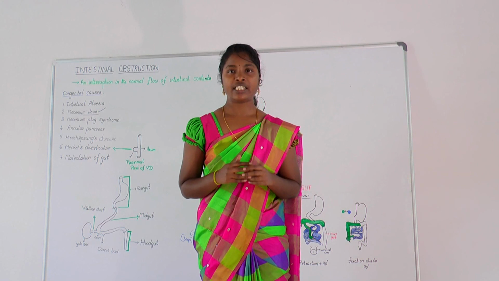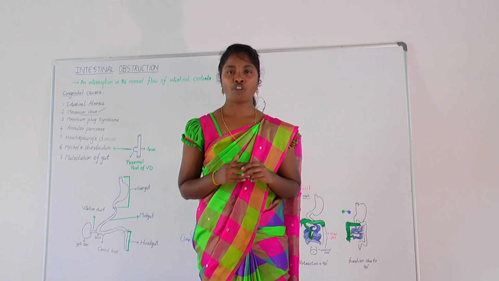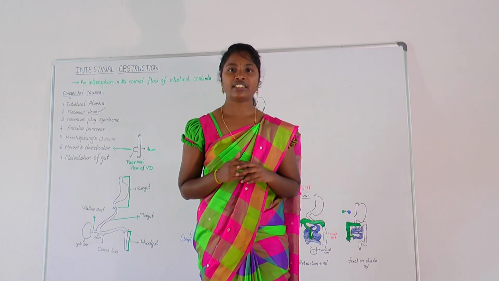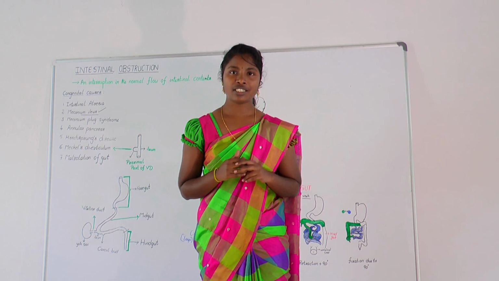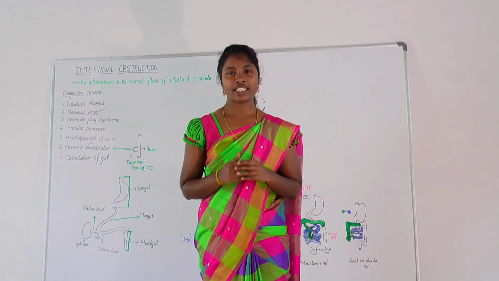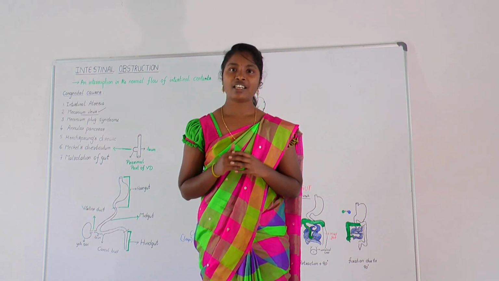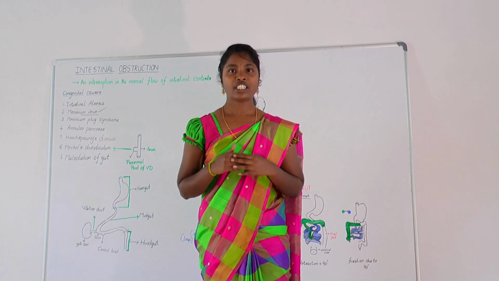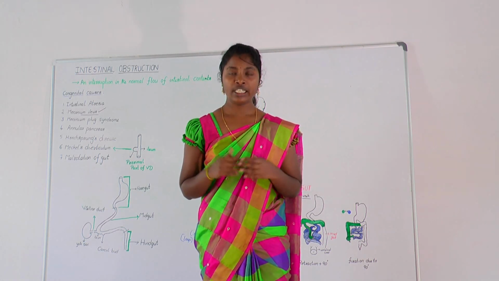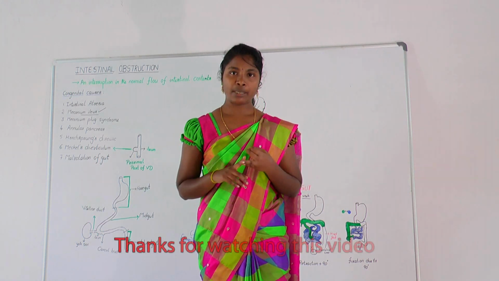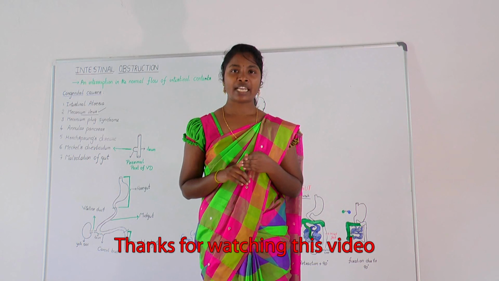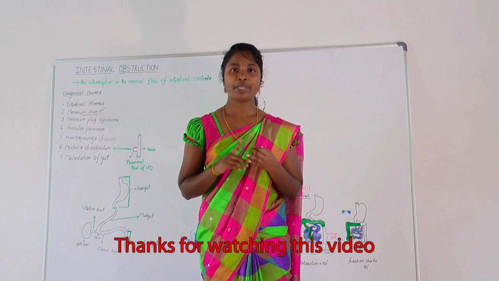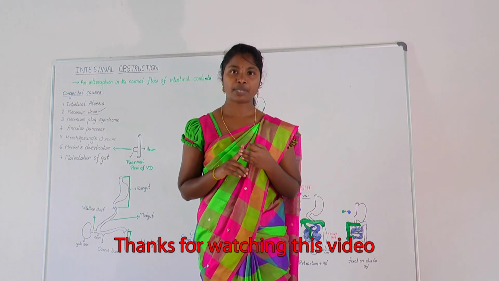Intestinal obstruction is an interruption in the normal flow of intestinal contents anywhere in the intestine. The obstruction may be complete or partial. It may be due to mechanical cause or paralytic cause. It may occur either in small intestine or large intestine. And coming to the congenital causes, those include intestinal atresia, meconium plug syndrome, meconium ileus, annular pancreas, malrotation of gut, Meckel's diverticulum and Hirschsprung's disease.